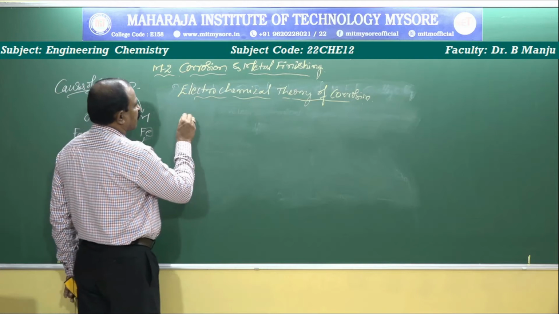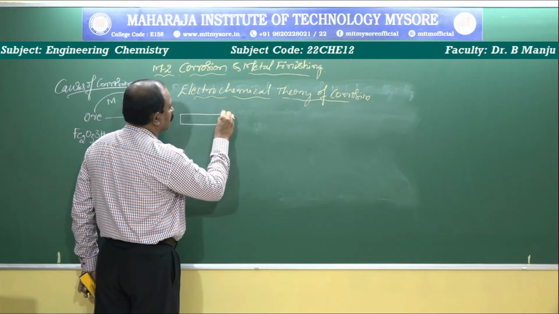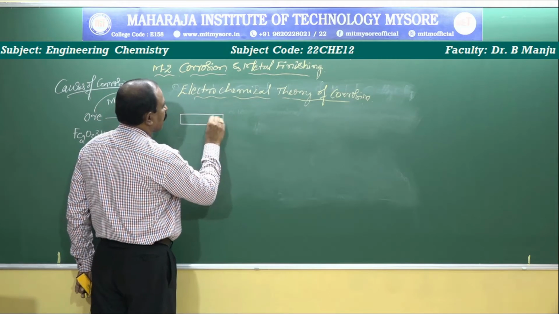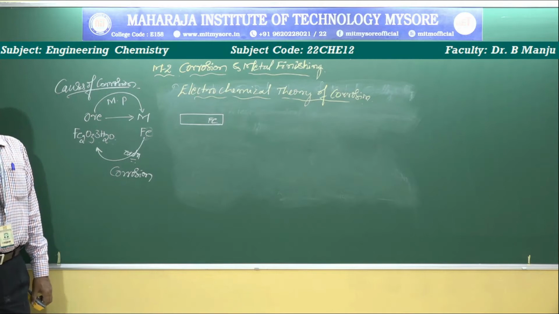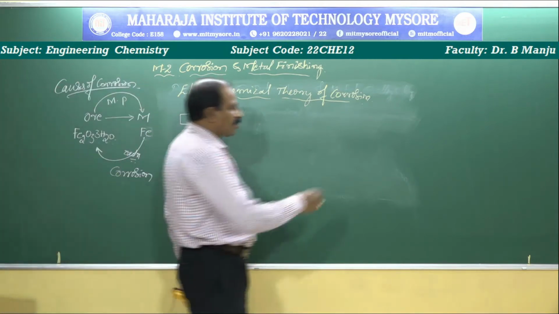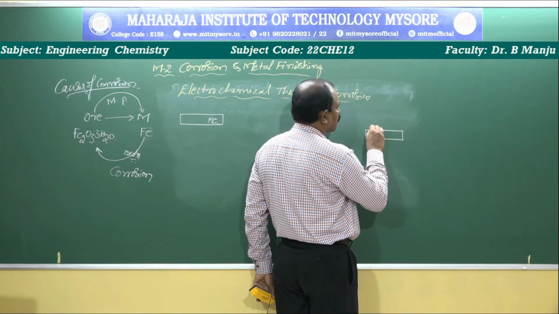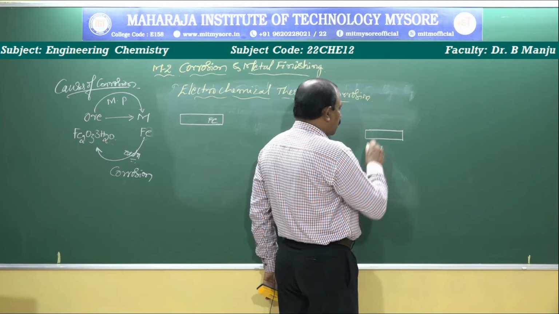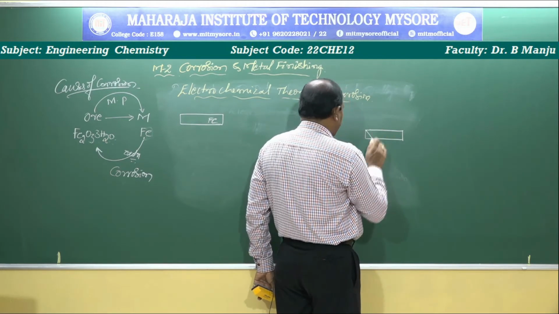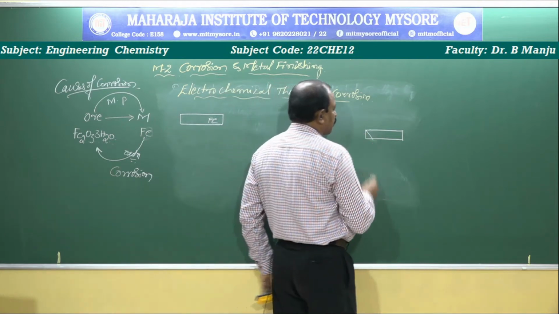Now in this case, just consider an iron piece. Suppose it's an iron metal piece, because corrosion takes place either on the same metal or on different metals. Suppose a windows rod, that is the same metal, an iron piece. Some portion of it starts corroding. That is explained by the dry theory, the direct chemical corrosion.